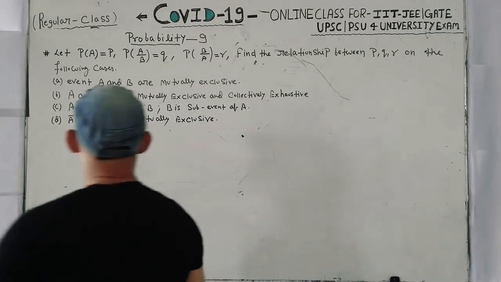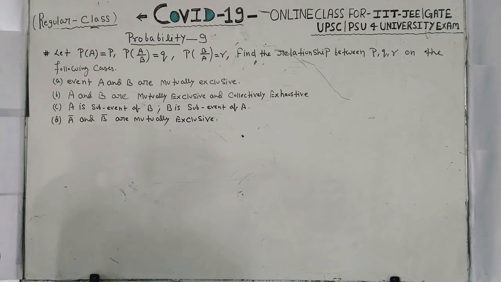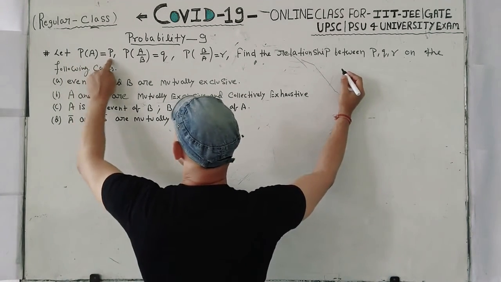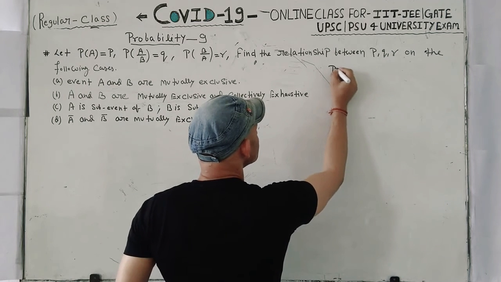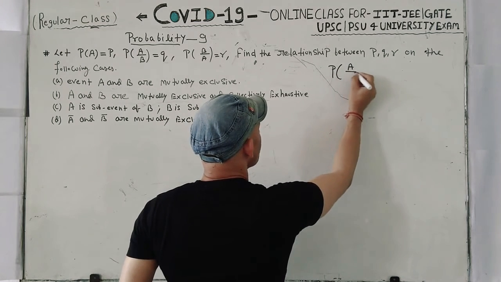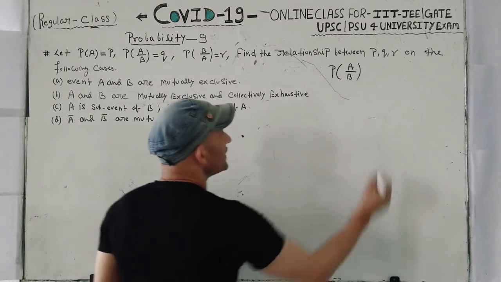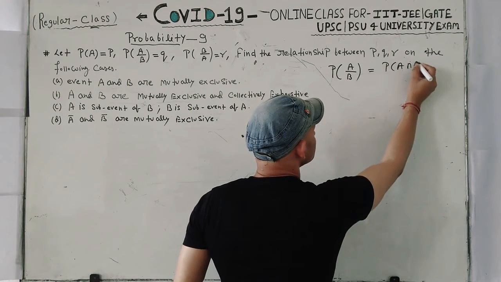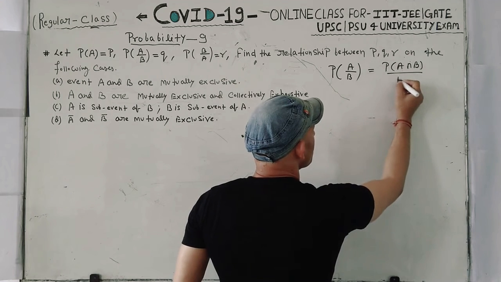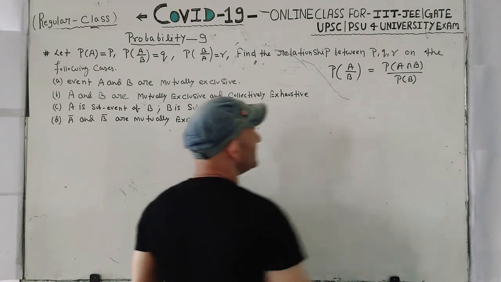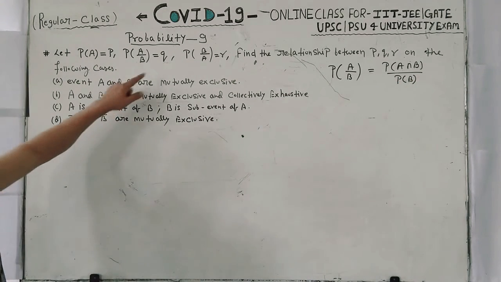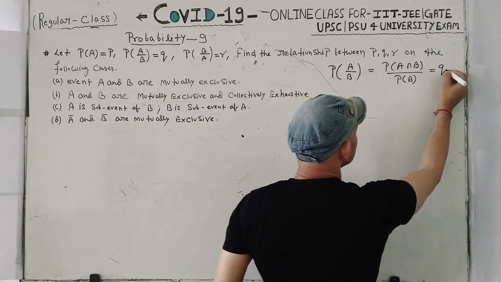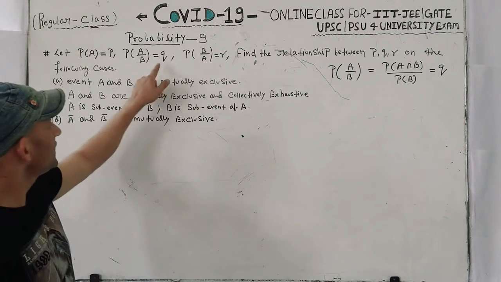So what they have given us, at first you have to write. Probability of A is equal to P. Probability of A upon B means probability of A intersection B upon probability of B, and this is Q, already given.